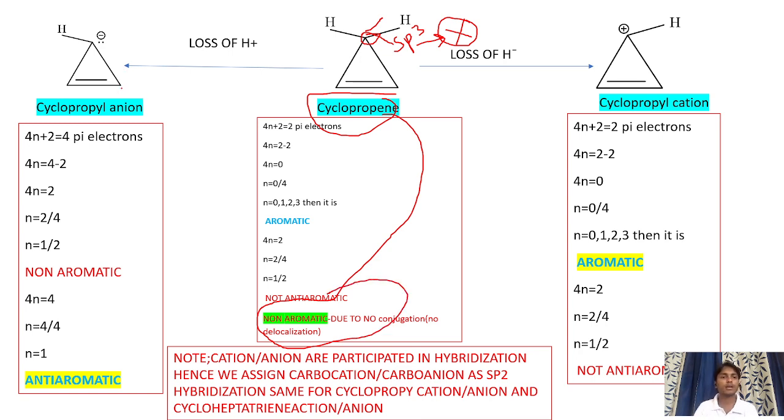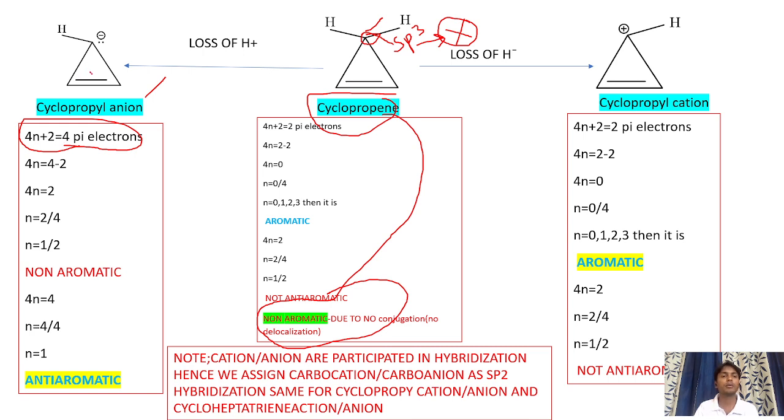Then comes the cyclopropenyl anion. When it comes to the cyclopropenyl anion, we need to apply the 4n plus 2 rule. That is, 4n plus 2 is equal to how many pi electrons are there?